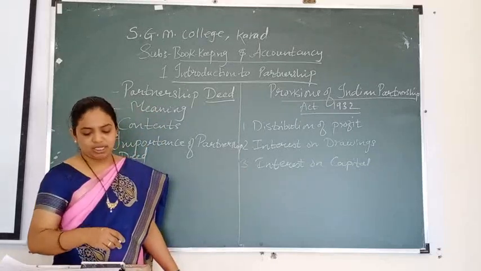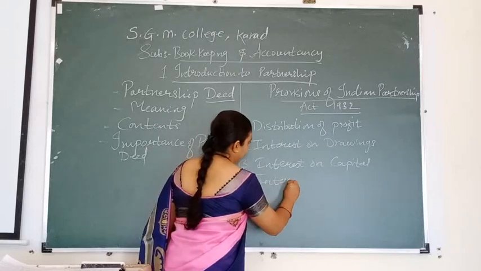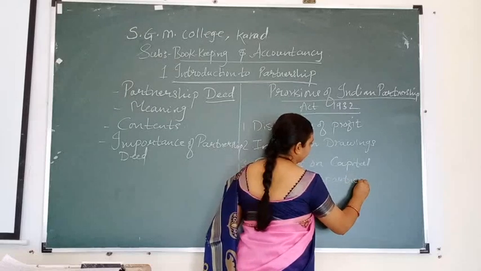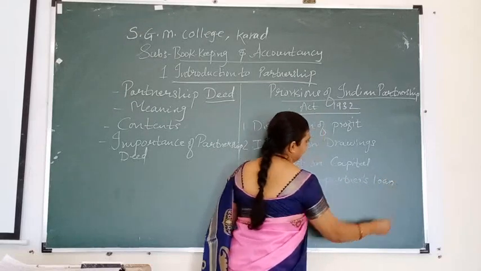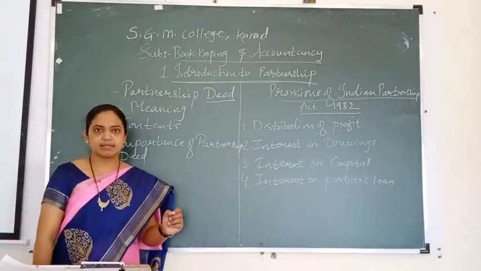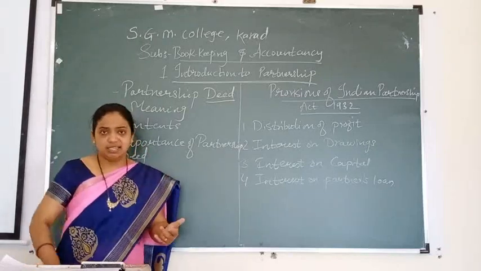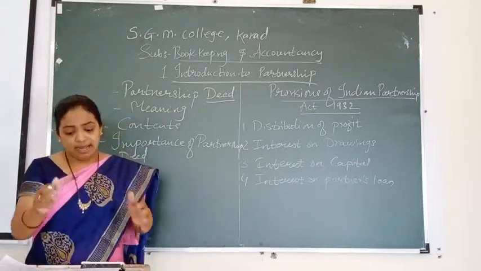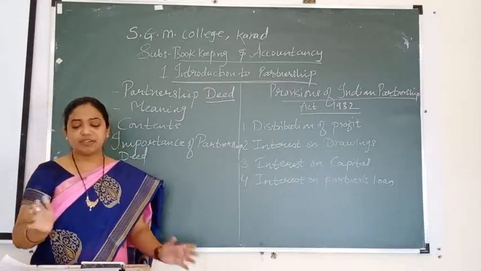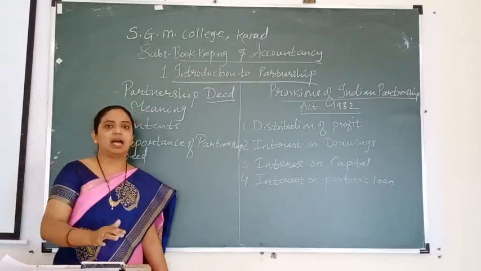Point number 4 is interest on partner's loan. If partners provide an additional amount to the business as a loan, carefully listen, but the rate of interest is not given, then 6% rate of interest is allowed.